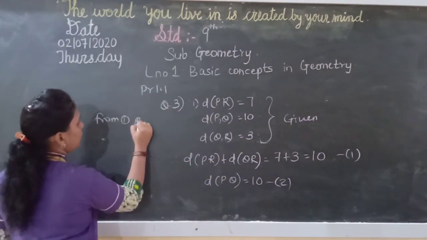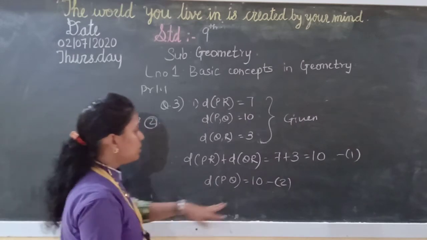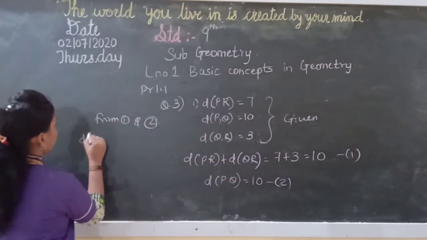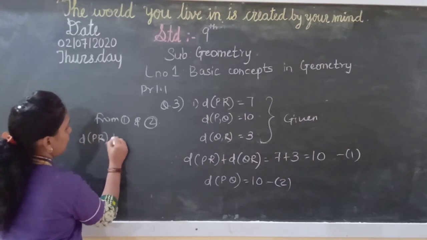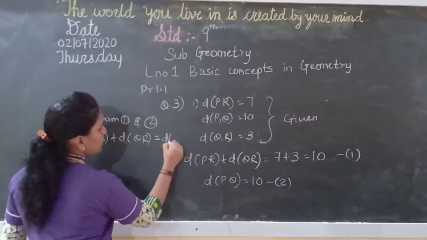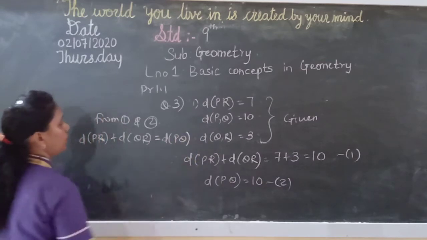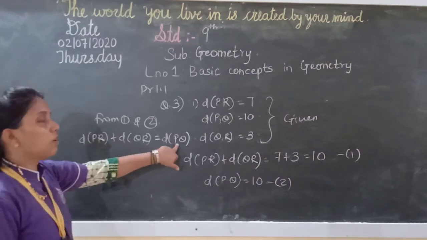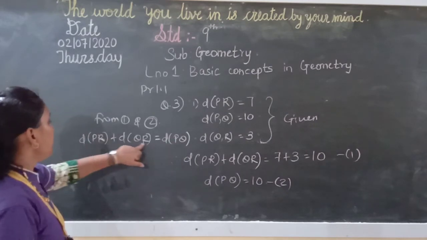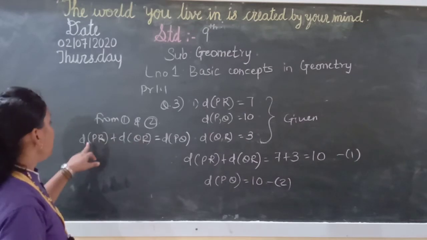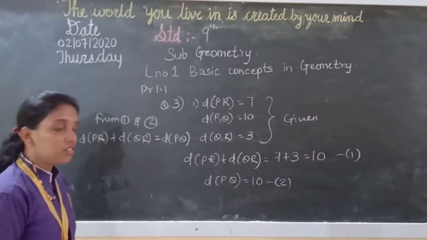So from 1 and 2, what will you get? See, the right hand sides are equal, so the left hand sides will also be equal. Therefore distance PR plus distance QR is equal to distance PQ. Now see, both these are equal to PQ. This means, see, R has come twice. This means R is the middle point and P and Q will be at the sides.